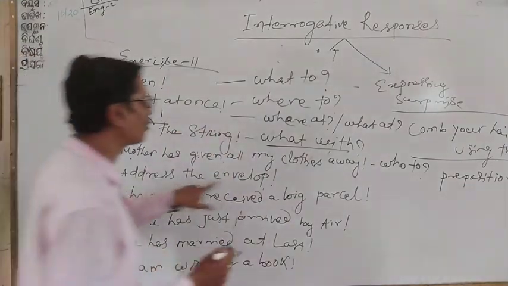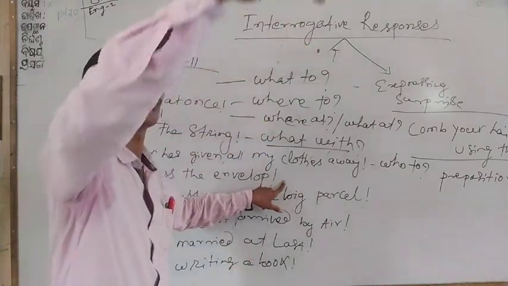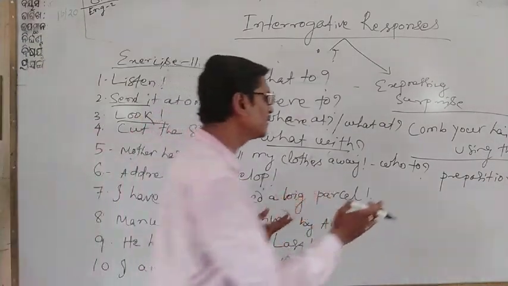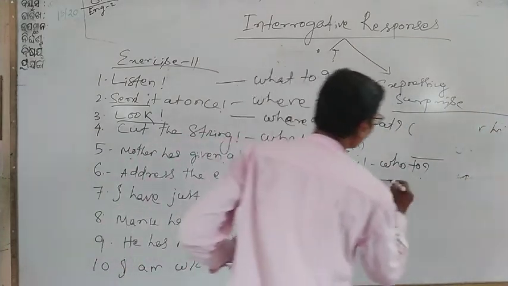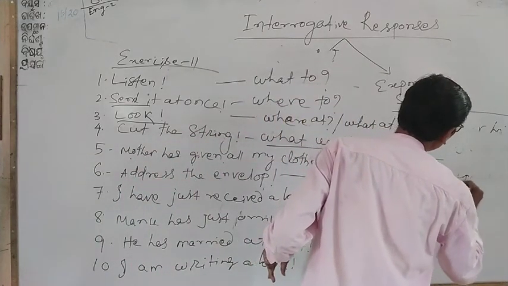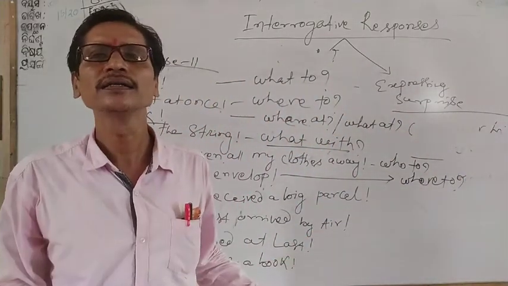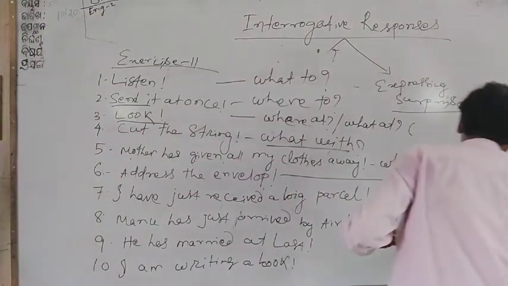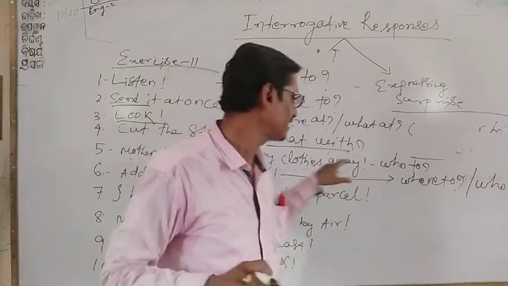Similarly, address the envelope. When we are writing an envelope, you see, address the envelope to your uncle. Here the agent is absent as well as the prepositional part. So what should be the interrogative response for this? Where to address, whether to address my uncle, whether to address to Bhubaneswar, or you can write "who to" also. To whom will we address this envelope?